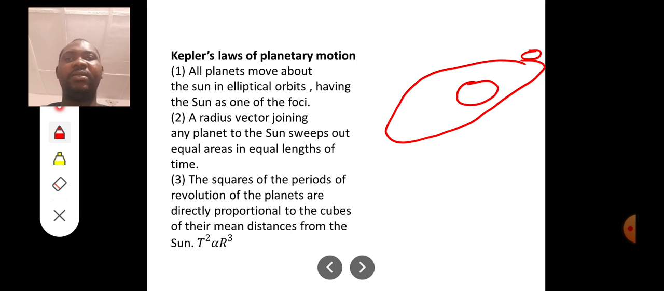Number 2, the radius vector joining any planet to the sun sweeps out equal area in equal lengths of time. Then number 3, the squares of the periods of revolution of the planets are directly proportional to the cubes of their mean distances from the sun. That means T squared is proportional to R cubed. The R there is capital R, which is the orbital radius.